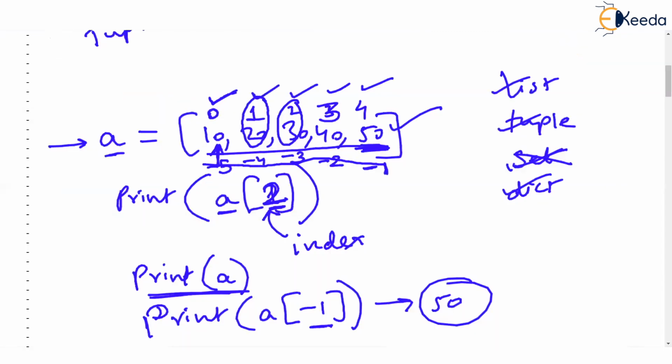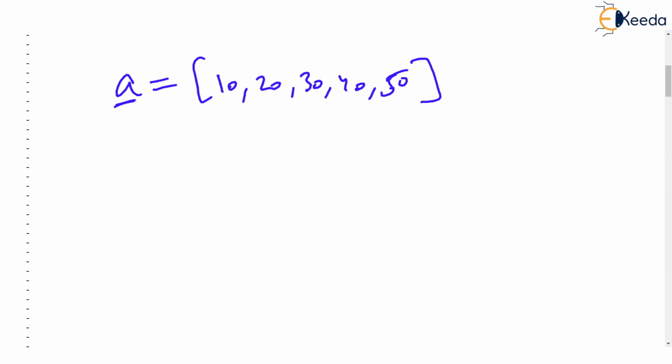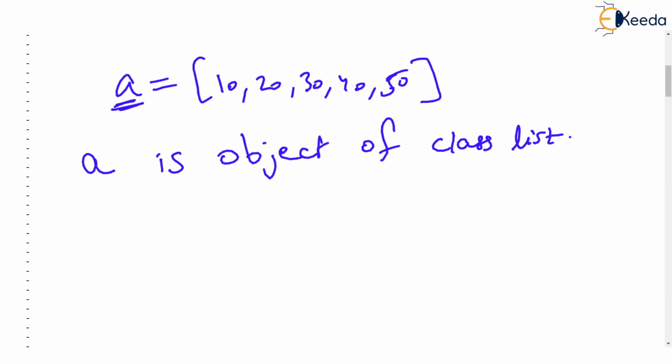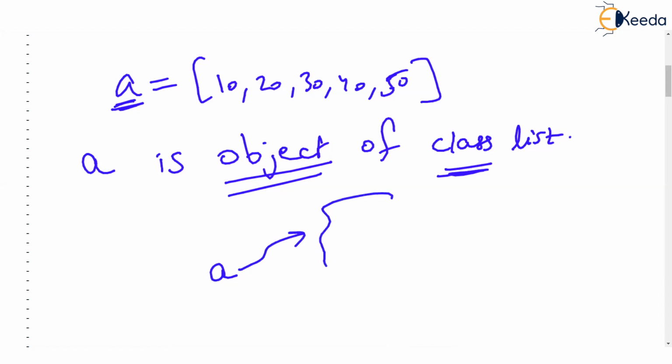So I'll just erase this page. Coming back to this list, A is 10, 20, 30, 40, 50. What is A? You say A is a list. Correct. A is a list. Now I will write the proper definition of A. Many of you may not even know what is object and class, because many of you might not have learned object oriented programming, OOPM. The important thing is how it looks in the memory. A is an object, and this object stores this class.